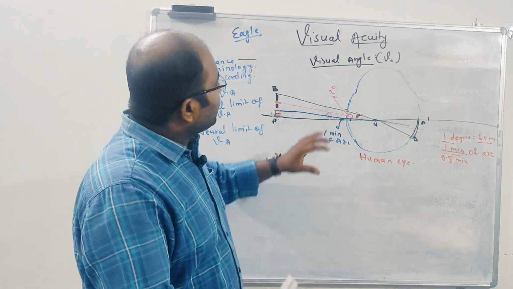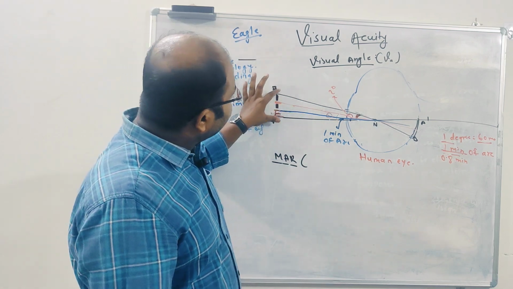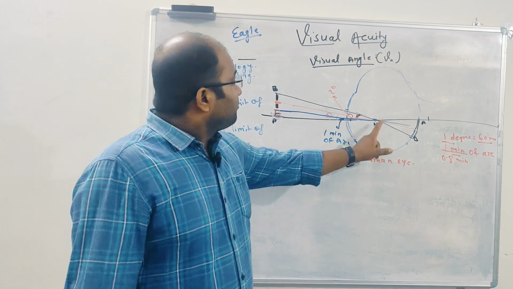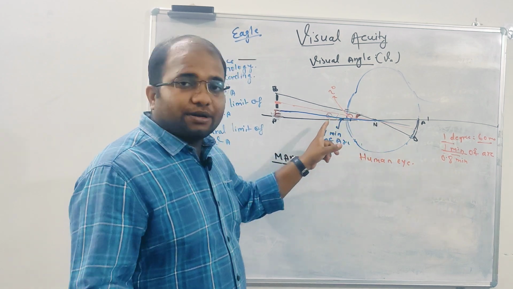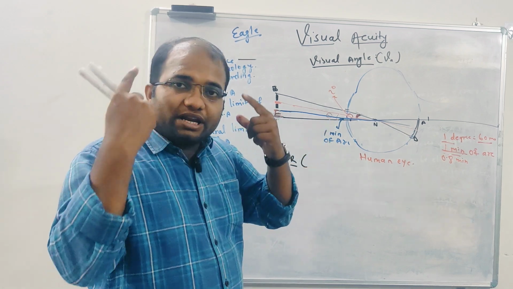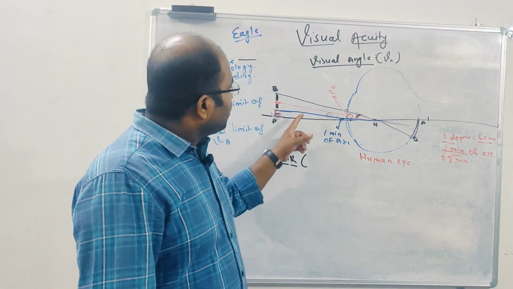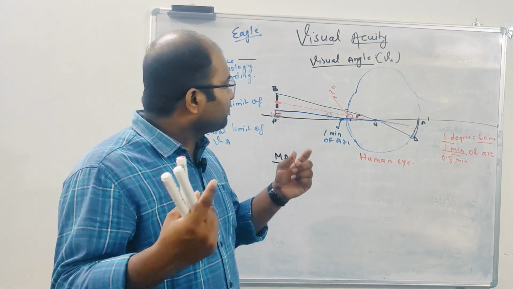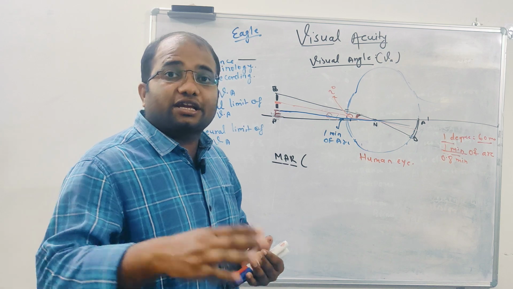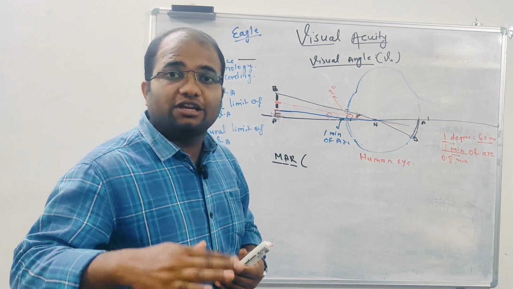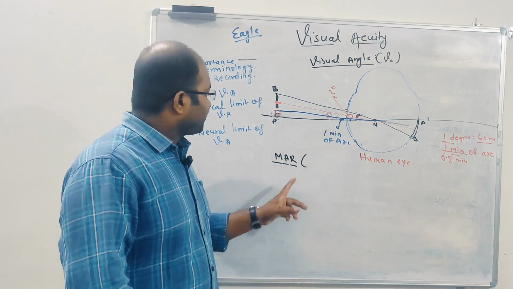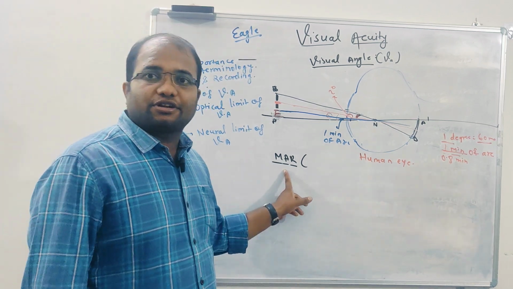So any angle subtended by an object at the nodal point of the eye is a visual angle. If that angle becomes 1 minute, then for the human eye it is MAR. If it becomes 0.2 minute of arc, then for the eagle eye it is MAR. So minimum angle of resolution varies from species to species. I hope I am clear about MAR now.